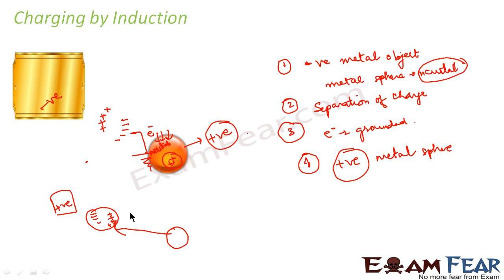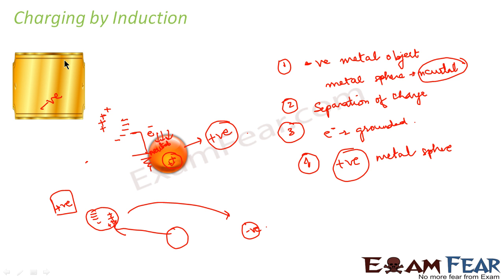Therefore, the metal sphere will become negatively charged. So when the metal object is negatively charged, the sphere becomes positively charged. Similarly, when the metal object is positively charged, the sphere becomes negatively charged.